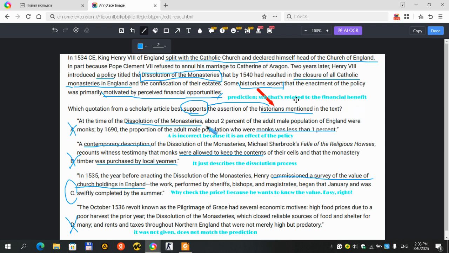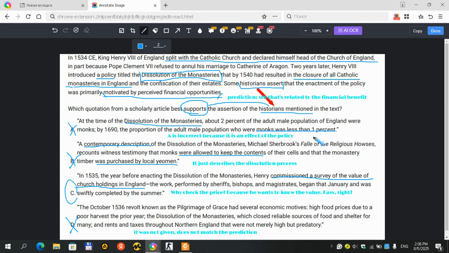So the question asks which quotation from a scholarly article best supports the assertion of the historians mentioned in the text. So we just have to find the option that supports the historians' assertion, right? Choice A: at the time of the dissolution of the monasteries, about 2% of the adult male population of England were monks. By 1690, the proportion of the adult male population who were monks was less than 1%.